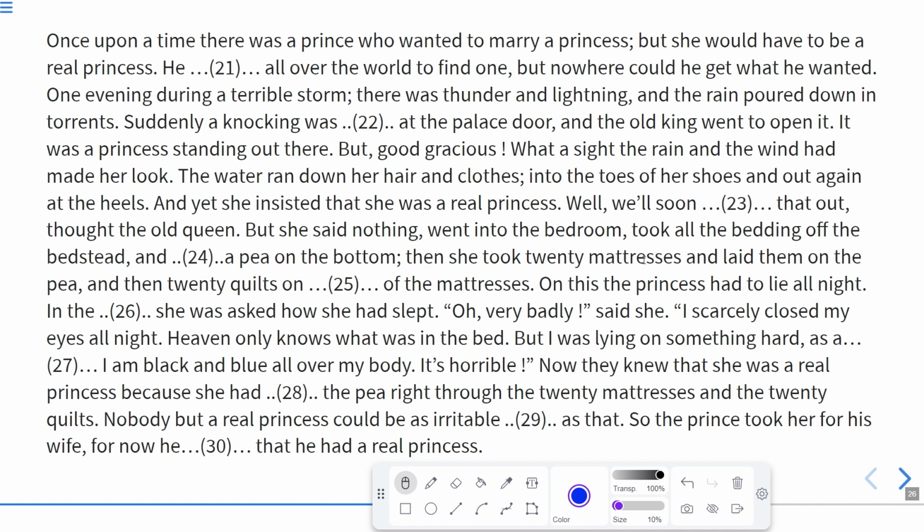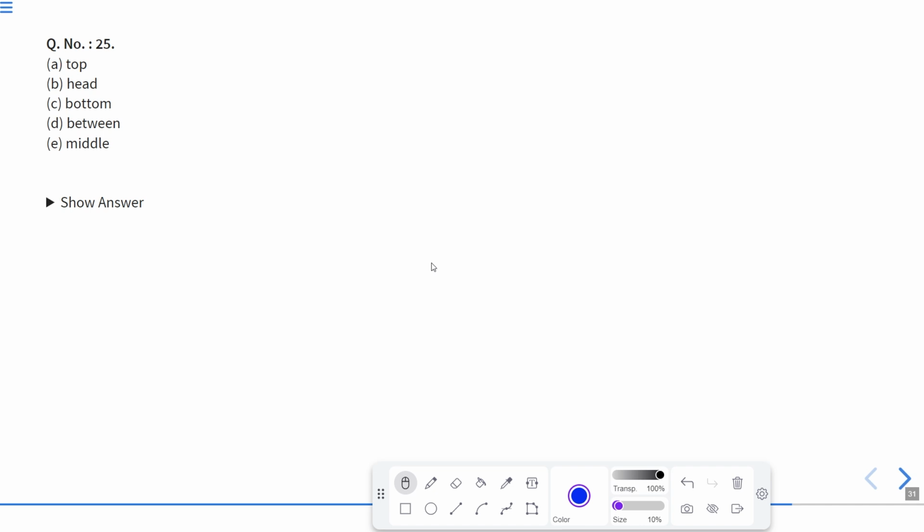Then she took 20 mattresses and laid them on the pea, and then 20 quilts on. After that, she placed 20 quilts on dash of the mattress. The options are top of the mattress, head of the mattress, bottom of the mattress, between the mattress, or middle of the mattress. Obviously she must have kept those quilts on the top of the mattresses. So according to this, A will be the correct answer.